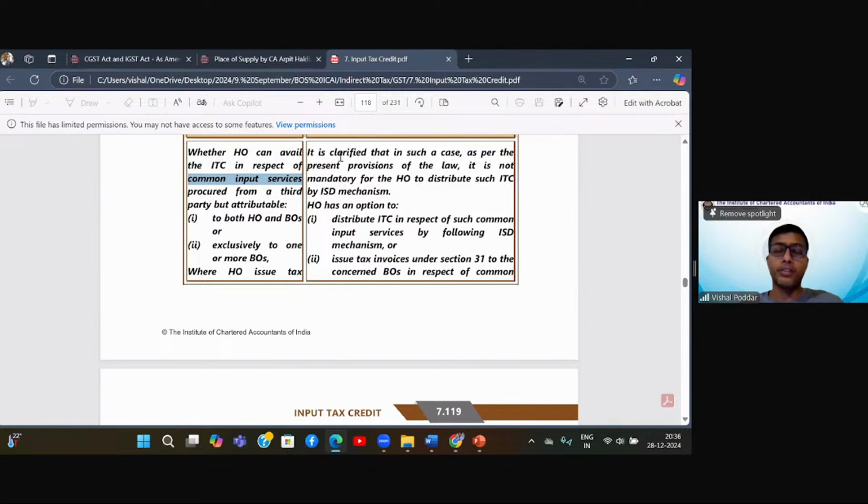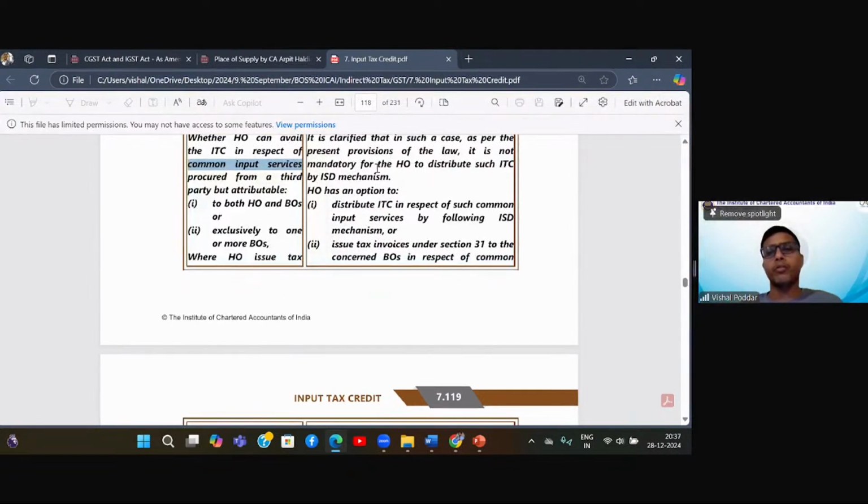So what it is answering, it is clarified that in such a case, as per the present provisions, it is not mandatory for the head office to distribute such ITC by the ISD mechanism. This you can simply change by saying that from 1st April, it is compulsory. Where it is saying it is not compulsory, that is correct as on date, but from 1st April, this will change.